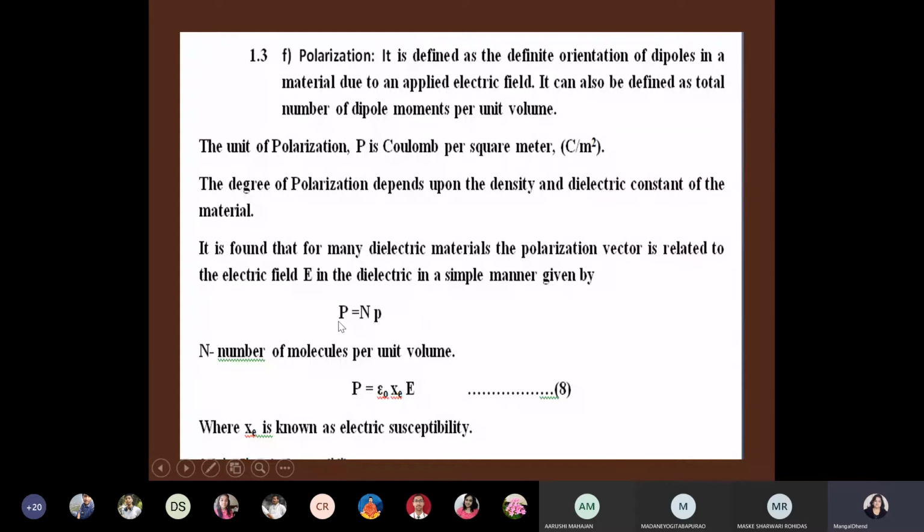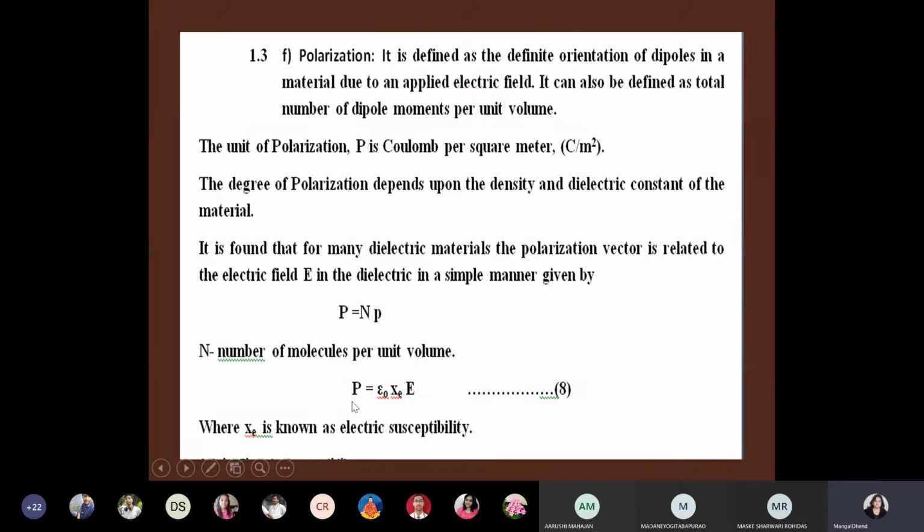You just write down polarization in your notebook. Polarization P is equal to number of dipole moments into small p, or, as I have already told you, instead of small p you can write mu. So the total number of dipole moments is the total number of molecules per unit volume. You have to consider n as the number of molecules per unit volume and p as the dipole moment.